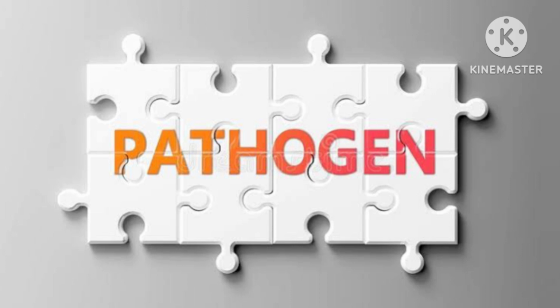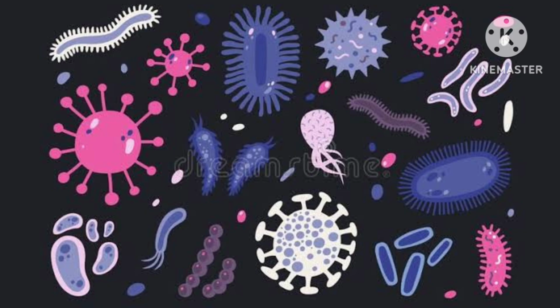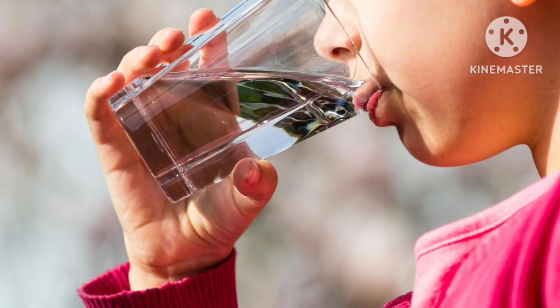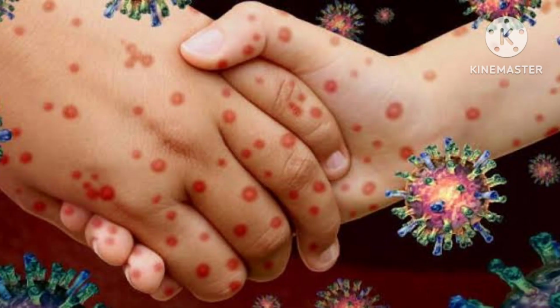First, let us discuss disease causing microorganisms in human beings. Pathogens enter our body through the air we breathe, the water we drink, or the food we eat. They can also get transmitted by direct contact with an infected person or carried by an animal.